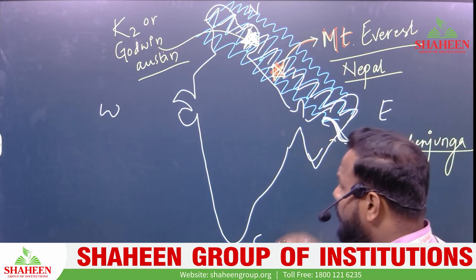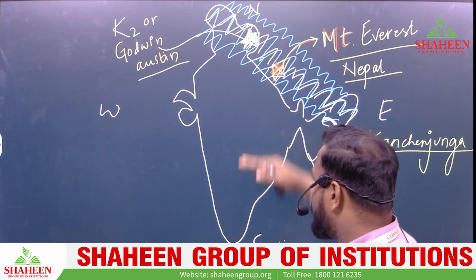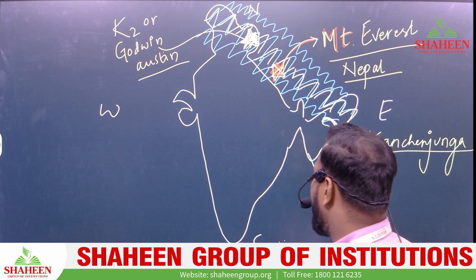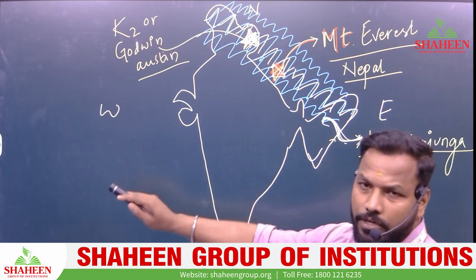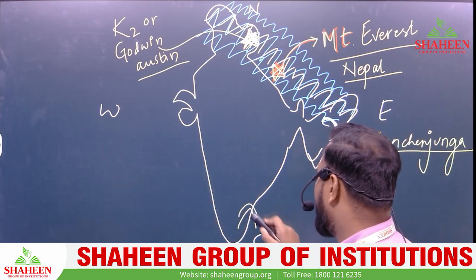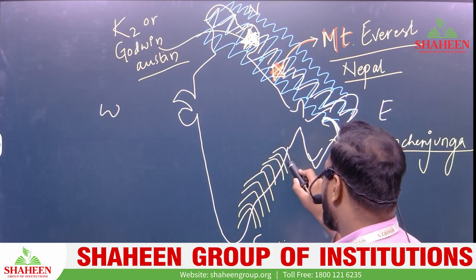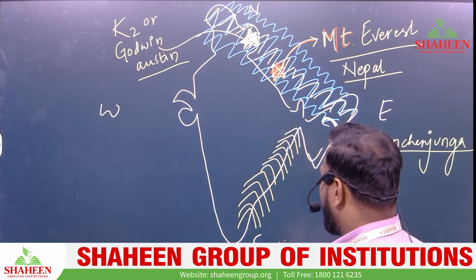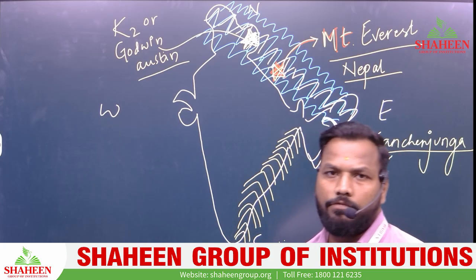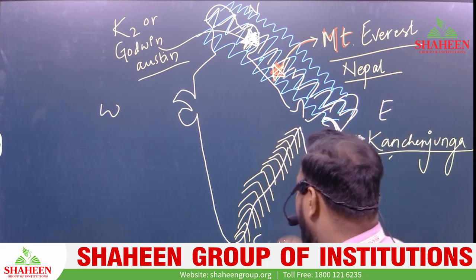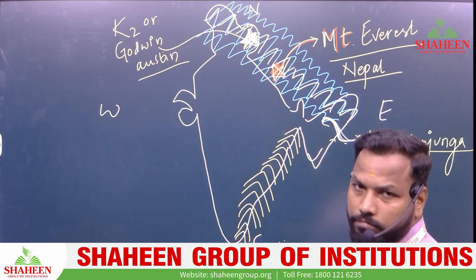Then we'll come somewhat down south. It is the northern part of India. Now we will come to the southern part of India. In the southern part of India, we have Eastern Ghats and Western Ghats. Obviously this is the east, this is west. So Eastern Ghats are here. These are your Eastern Ghats. Eastern Ghats are running from Kerala at the deep south to West Bengal in the north, right? So it is spreading from West Bengal down south to Kerala.